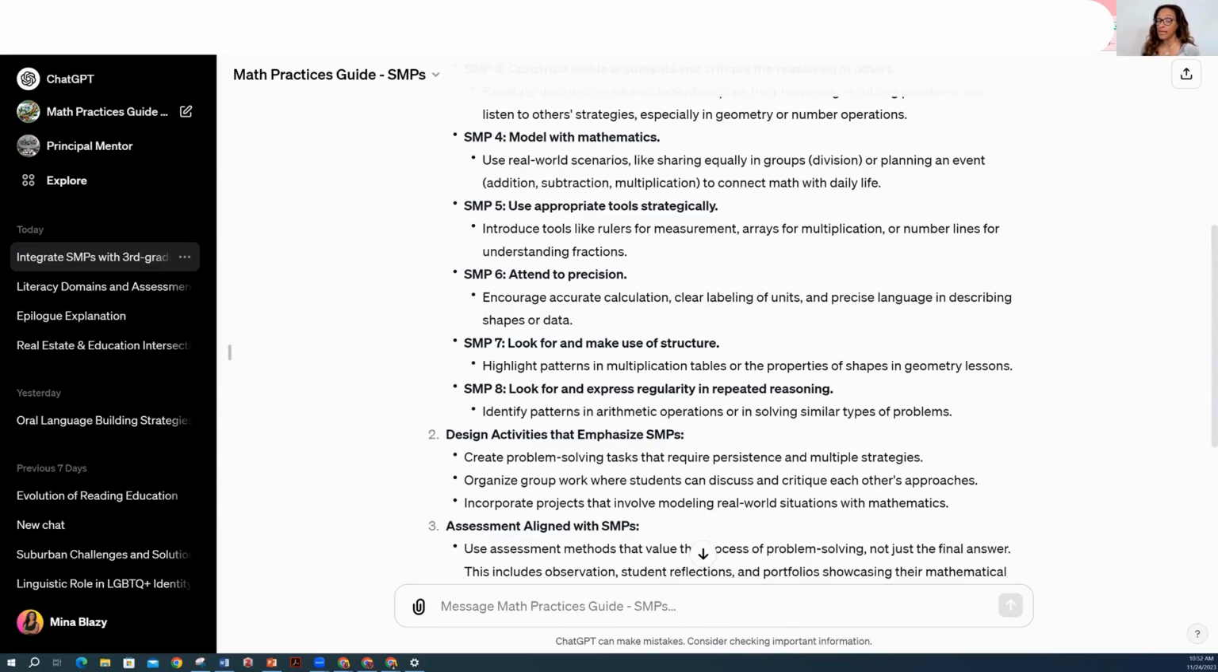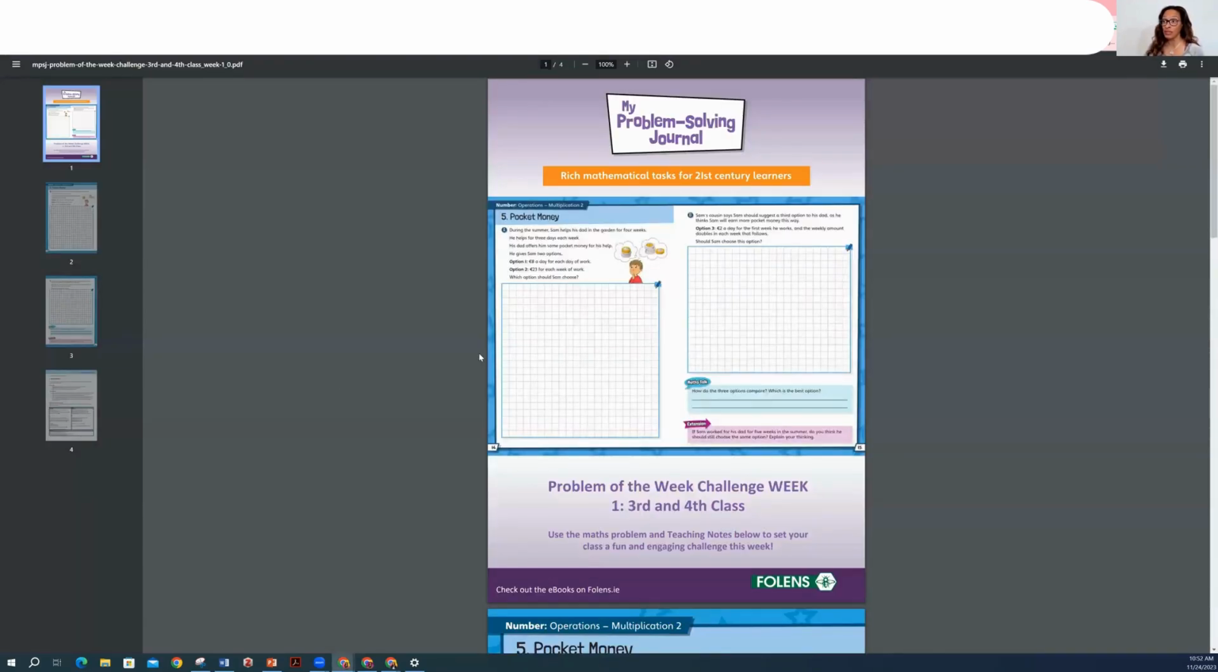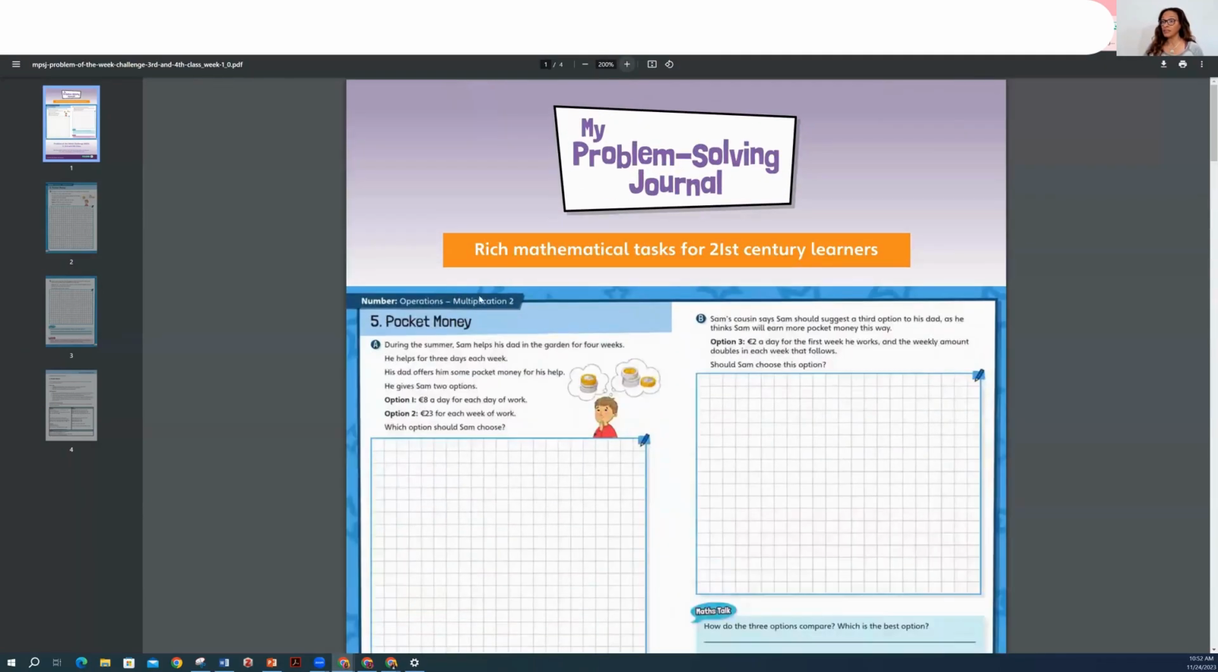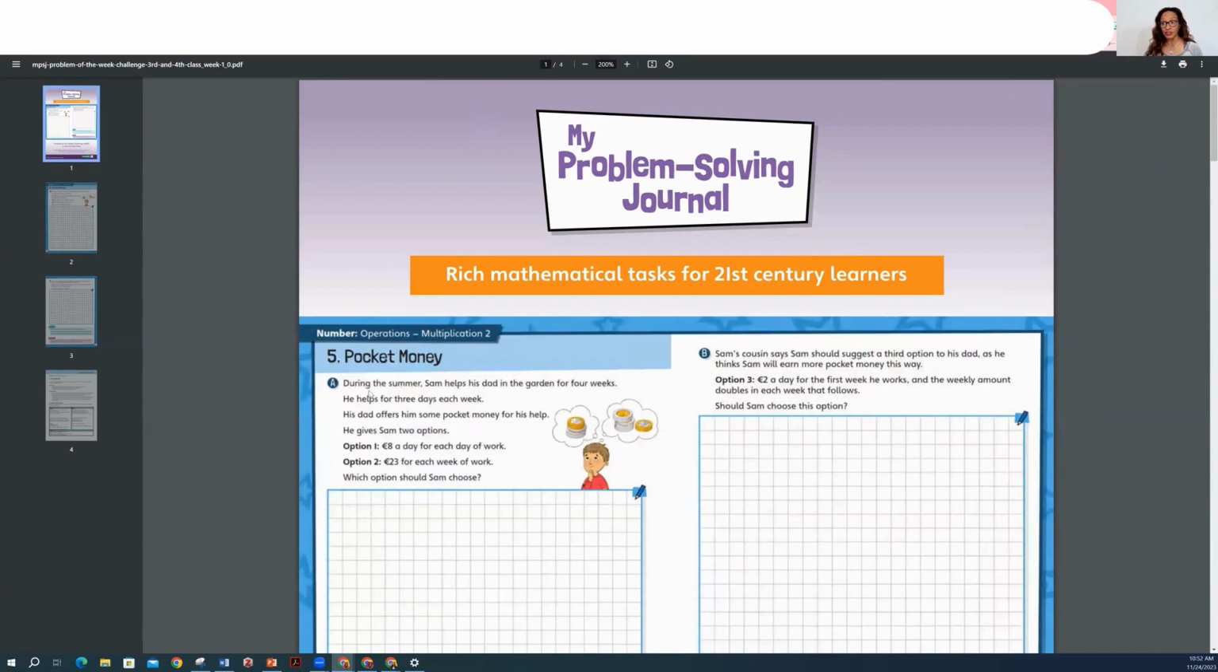I grabbed a PDF on the World Wide Web, a URL on the internet, that is a four-page worksheet with solutions. It's a PDF. I'm going to show it to you. I don't know if this is going to work, but we're going to try it. So this one is talking about pocket money during the summer.